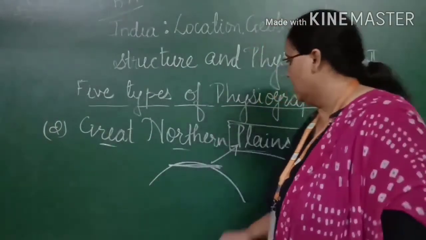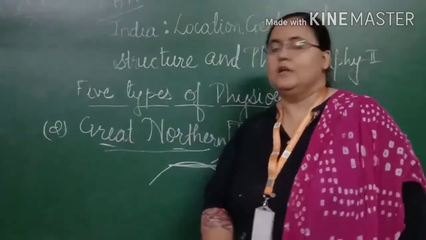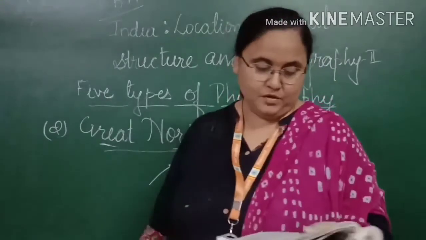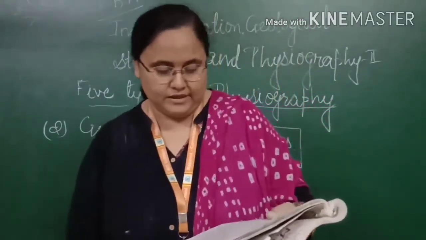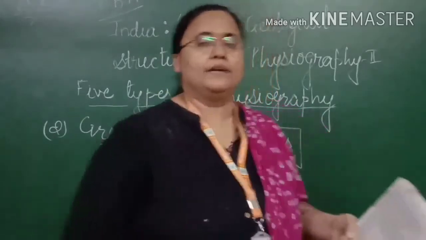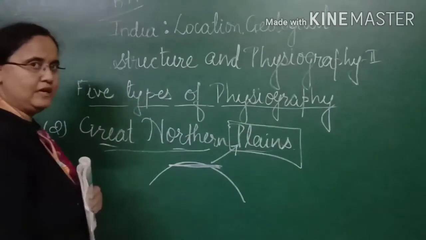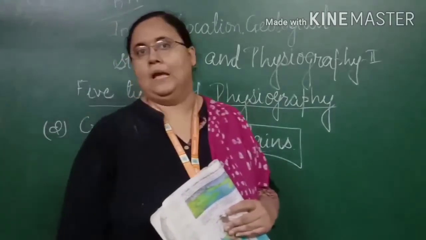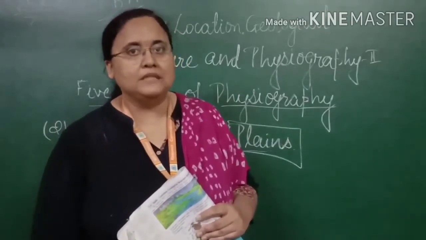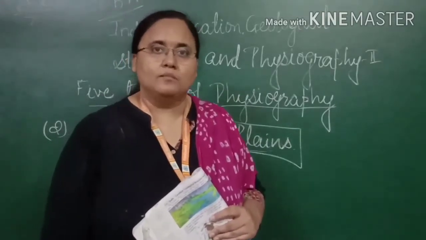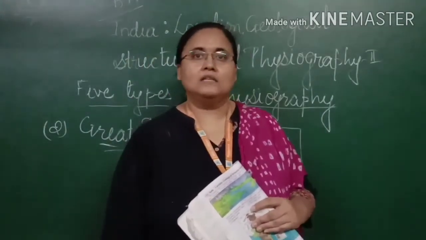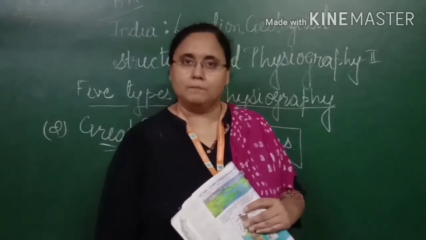So we are going to talk about the plains which are located towards the northern direction. Let's understand with the help of the textbook. This northern plain is located between the northern mountainous region and the southern peninsula. Again, the question is, what is the meaning of peninsula? Peninsula, in the previous video I have spoken this word. When we have a piece of land which is covered from three sides by water, and one side it is land, we call such a piece of land a peninsula.